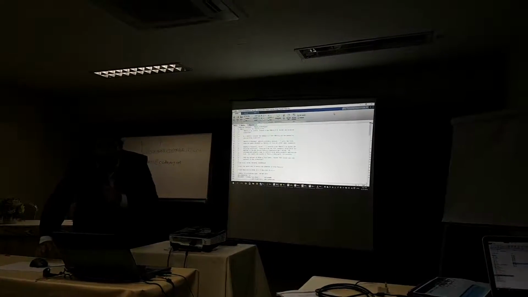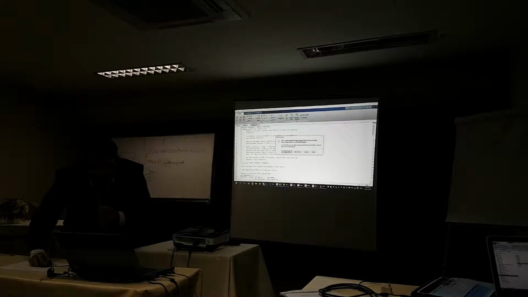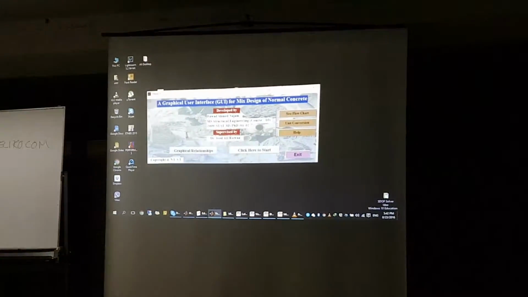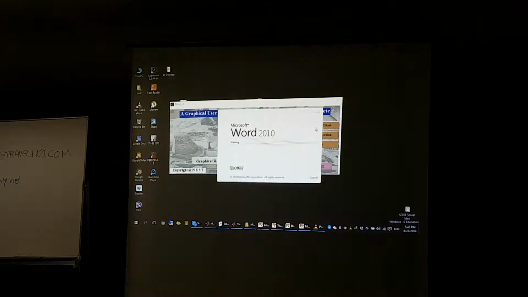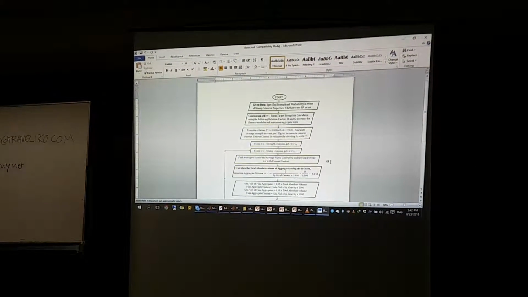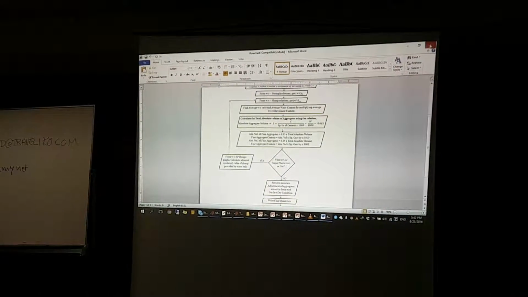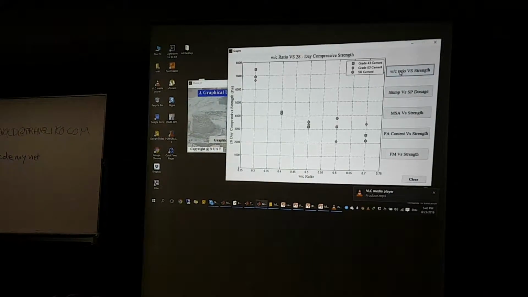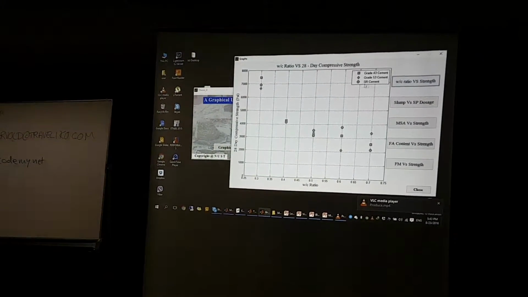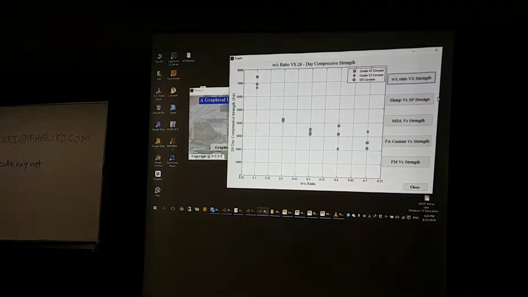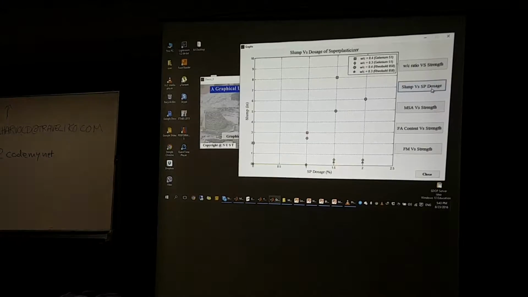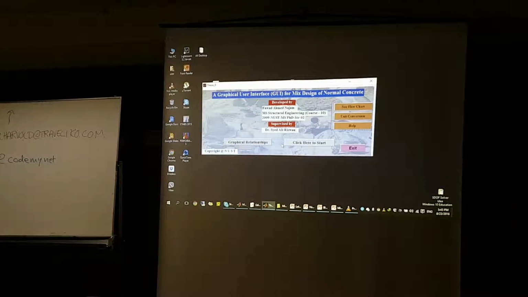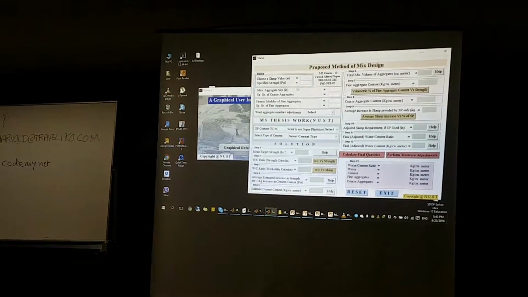It is developed in MATLAB, and if I compile it, okay, it is working. So it looks something like this. You can see its flow chart, I mean the working flow chart, how it computes all the proportions, and you can graphically see the relationships which it is using. There was a big regression analysis behind all the data points, and I have all the relationships. I code it into this program, and it shows the final quantities based on these experimental results. So the app itself looks like this, the program.